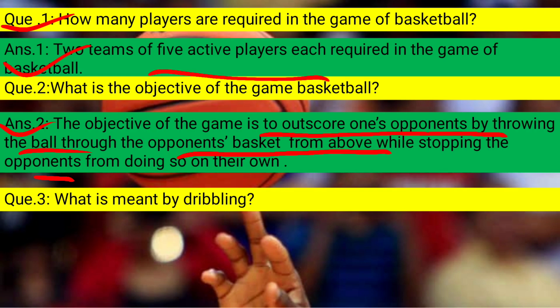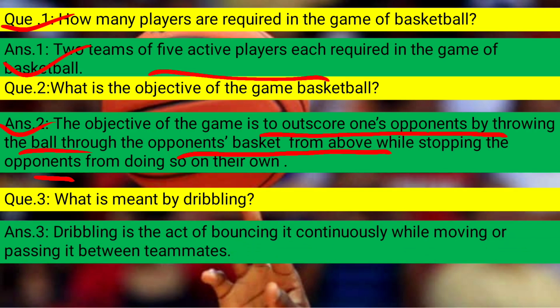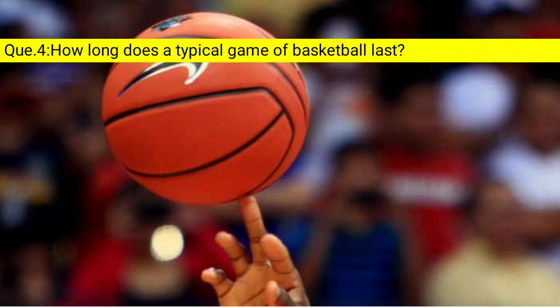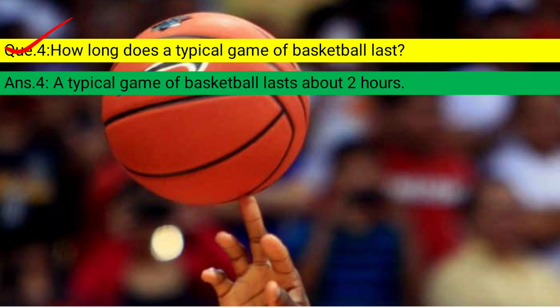Question number 3, what is meant by dribbling? Dribbling is the act of bouncing the ball continuously while moving or passing it between teammates. Next question, how long does a typical game of basketball last? Answer is, a typical game of basketball lasts about 2 hours.